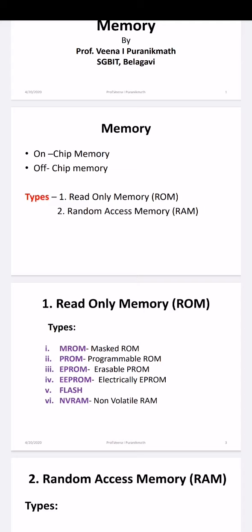This memory has wires arranged in a matrix form. These wires can be functionally viewed as fuses. Fuses that are not blown represent logic 1 and burnt represents 0. So the default state will be logic 1. So this PROM is also called a one time programmable memory, that is OTP.